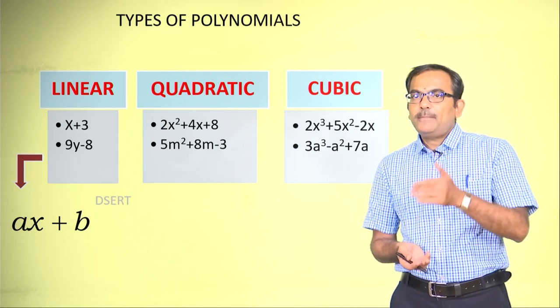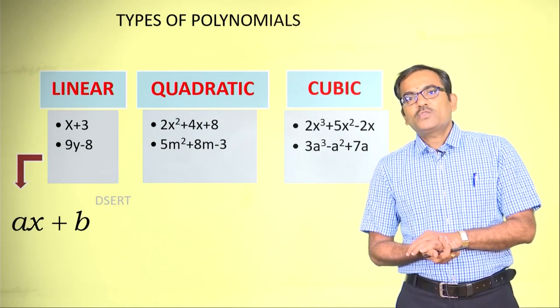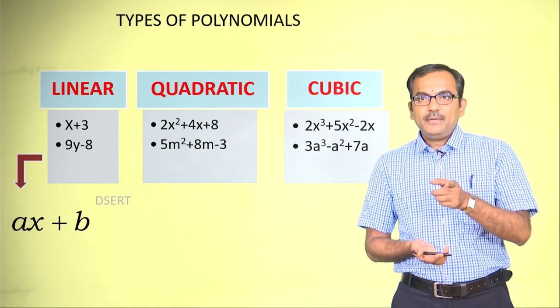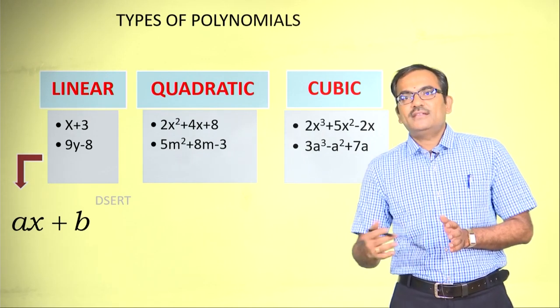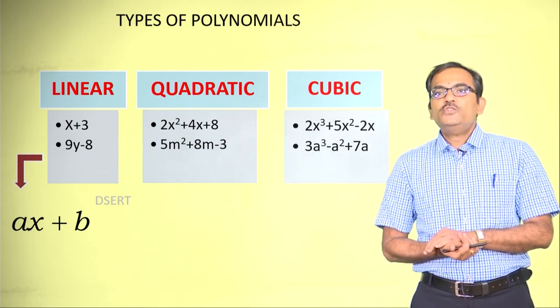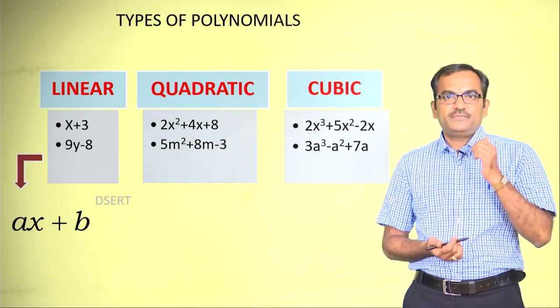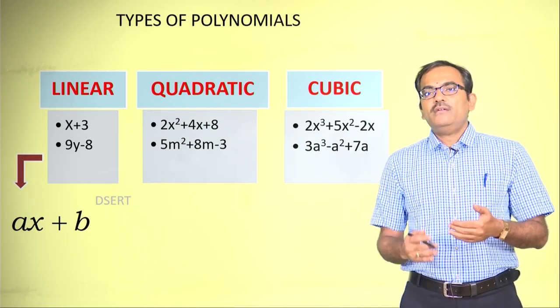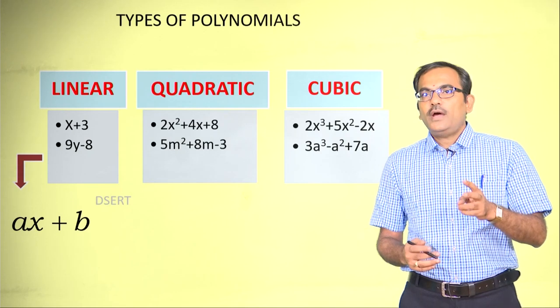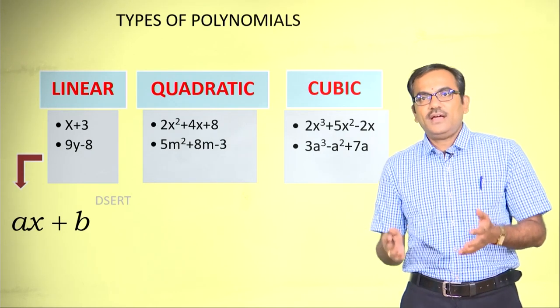Similarly, for the quadratic polynomial, 2x square plus 4x plus 8 is an example, and 5m square plus 8m minus 3 is another example. From these 2 examples also we can infer that the maximum power of a variable in a quadratic polynomial can be 2 and only 2, not more than that.